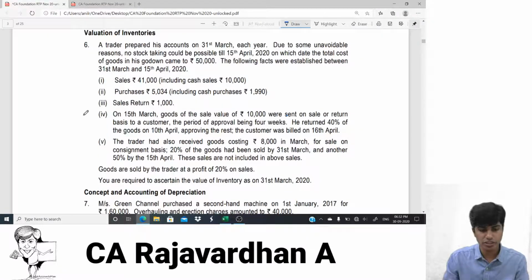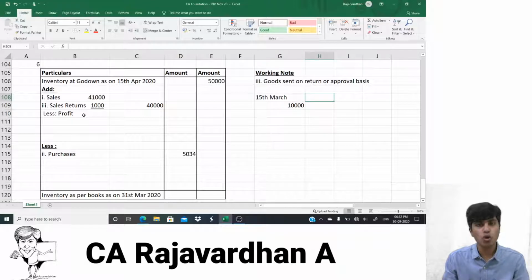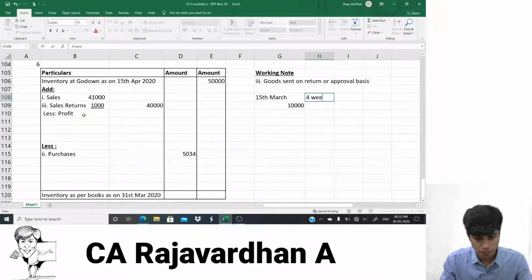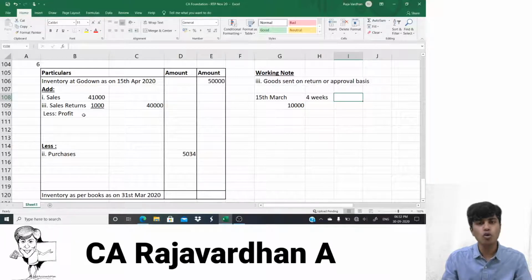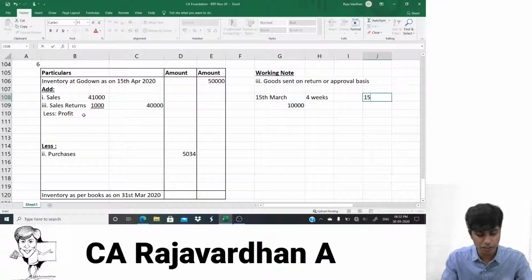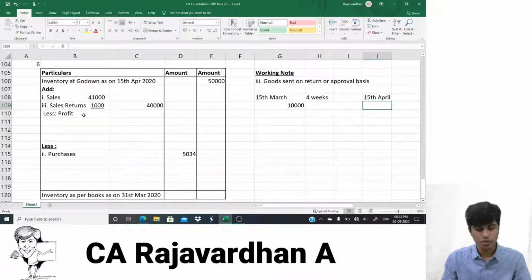Now let's see what's there after that. The period of approval being 4 weeks. So there is 4 weeks time for approval. Okay. 4 weeks. So if the 4 weeks time is given, what is the last date for them to return? Well, let us assume 15th April. 15th of April is the date. That is the time period within which they were supposed to return the goods.